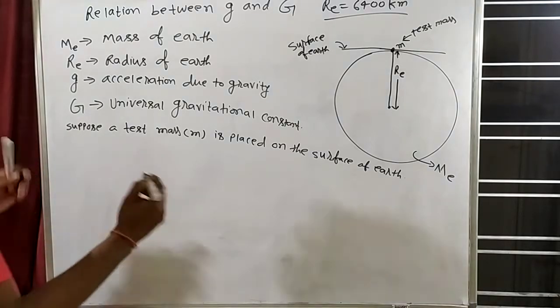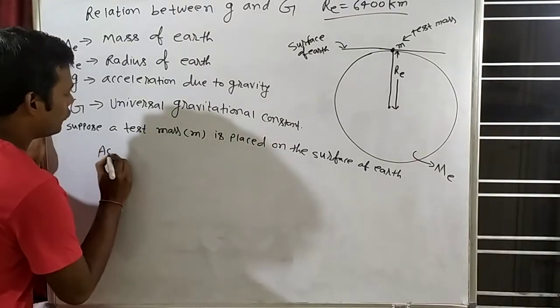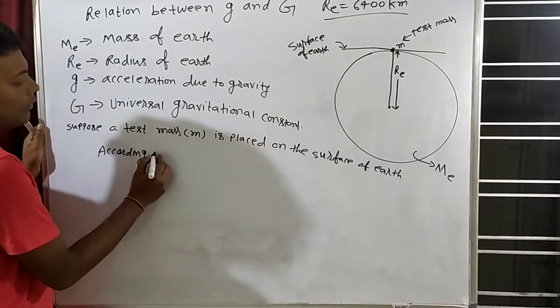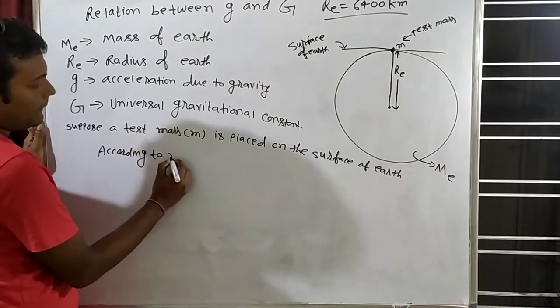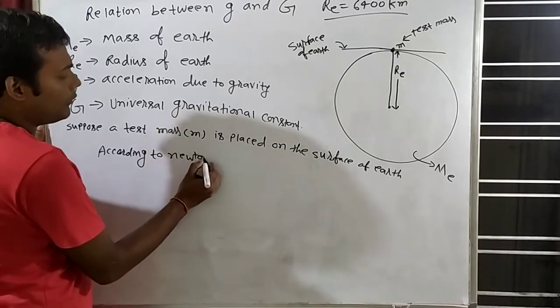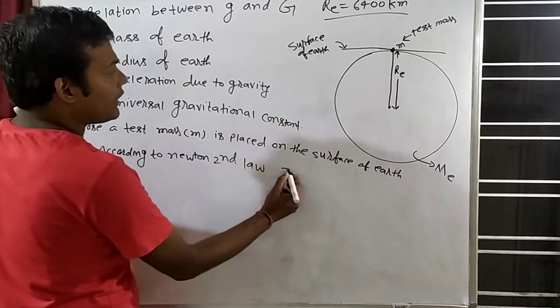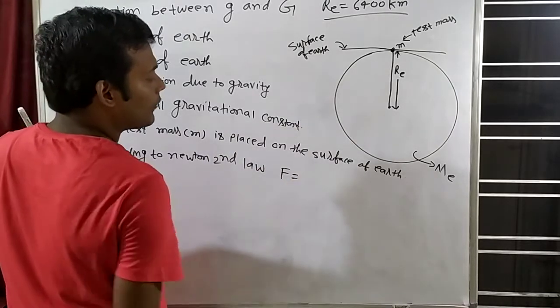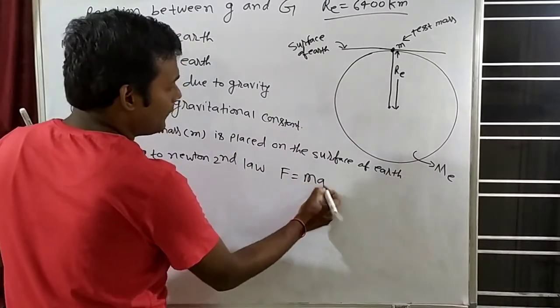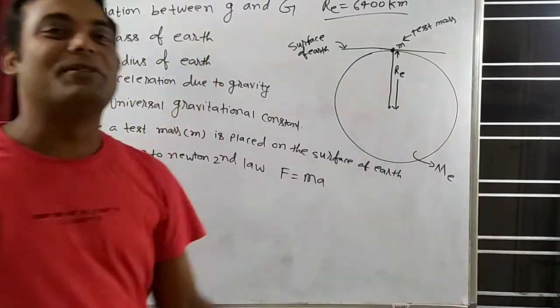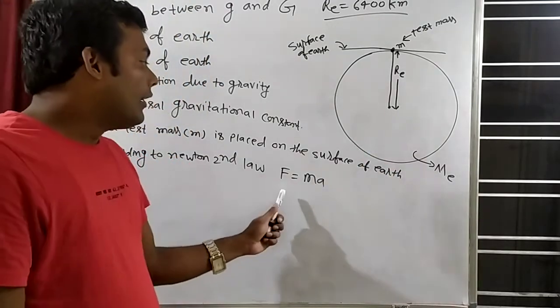What is Newton's second law? F is equal to ma. Actually, F equal to ma is not Newton's second law; I will tell you next day.